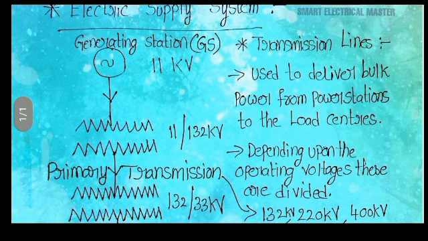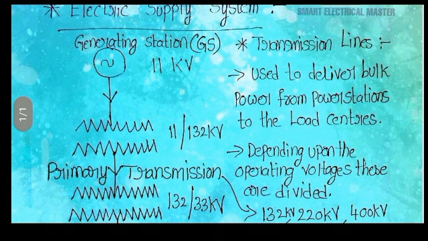Coming to the functions of transmission lines and distribution lines. First, the transmission line. Transmission lines are mainly used to deliver bulk power from power stations to the load centers and large industrial consumers.